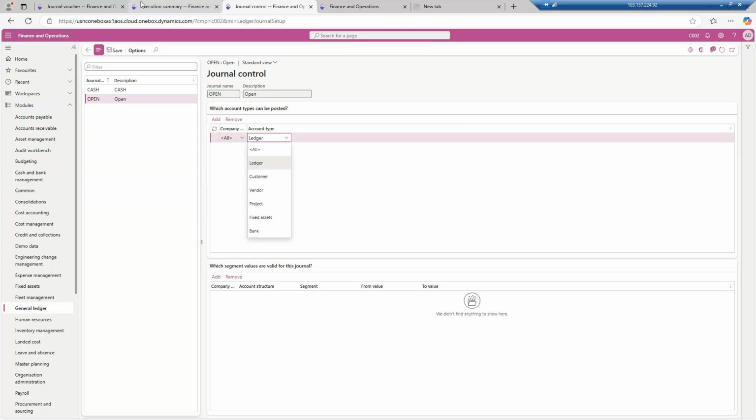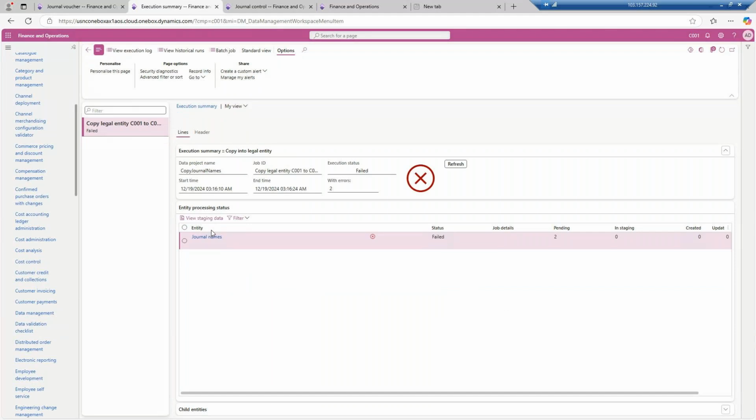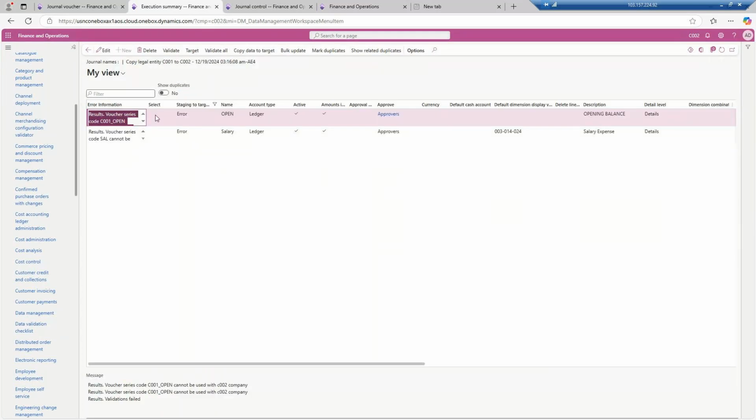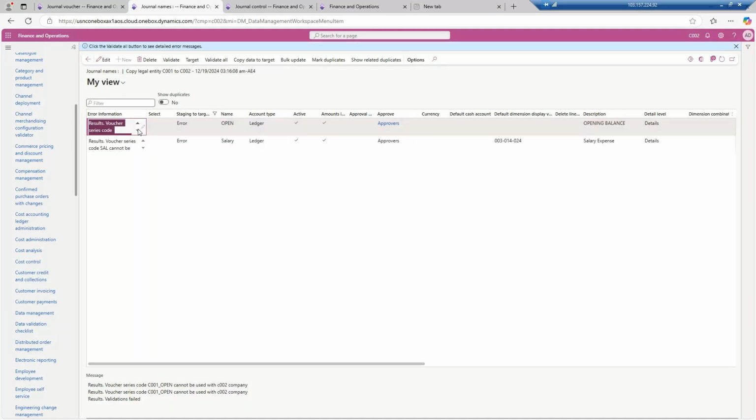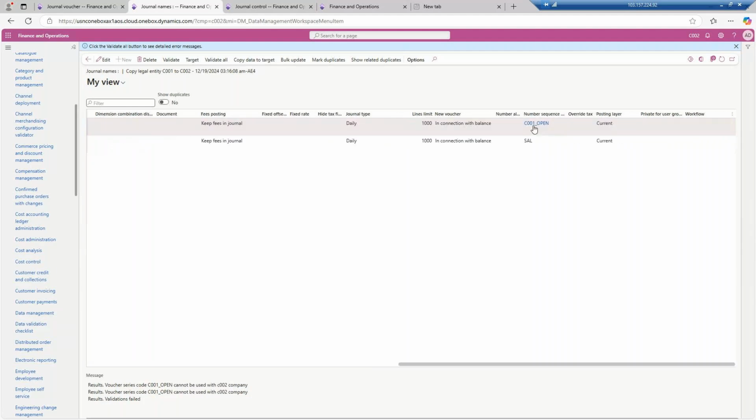If you go to the journal entry, it has given me the error, right? See what the error is. If you click on view staging data, you will find out that the voucher series code cannot be used. This is the voucher series which I was telling you about over here. C01 open voucher series is not allowed.